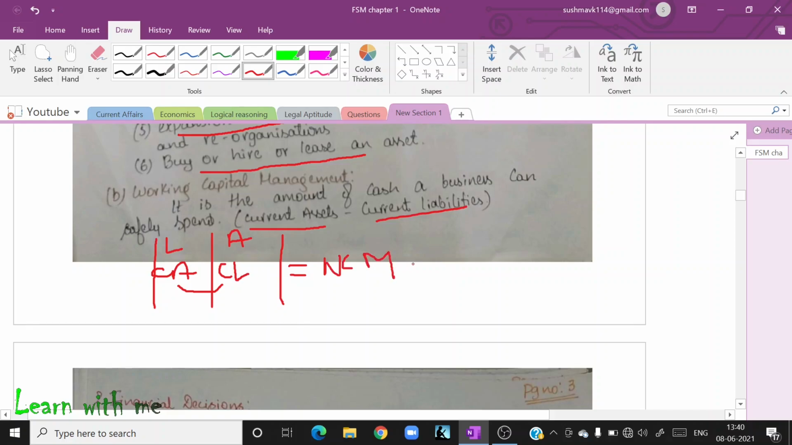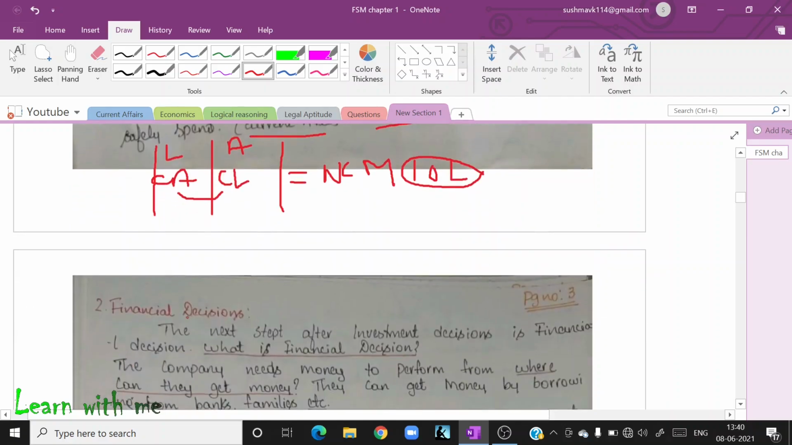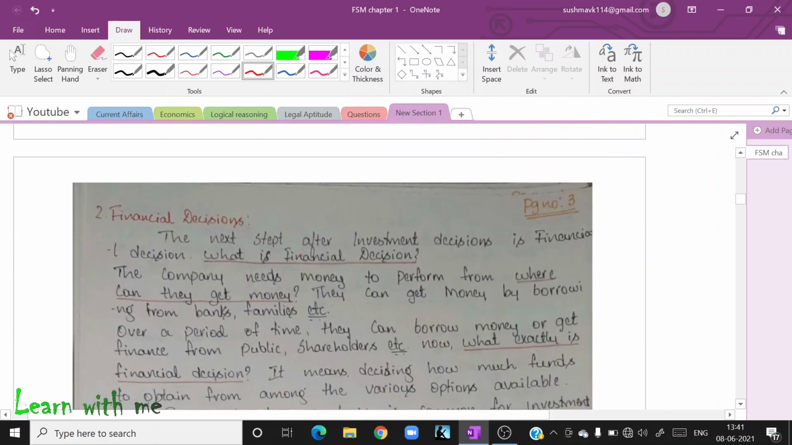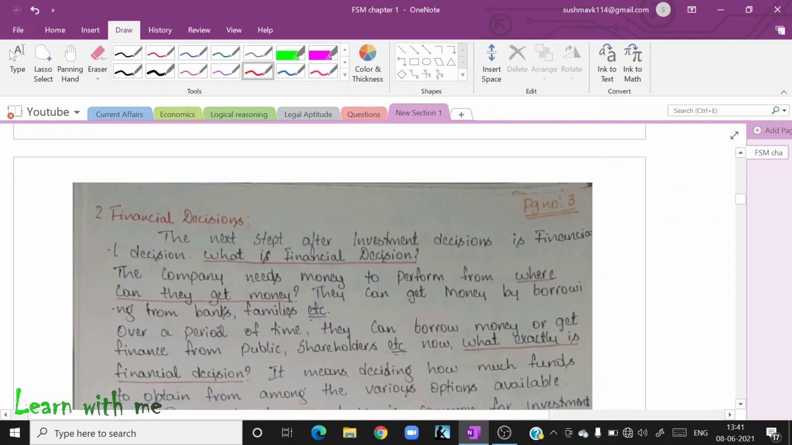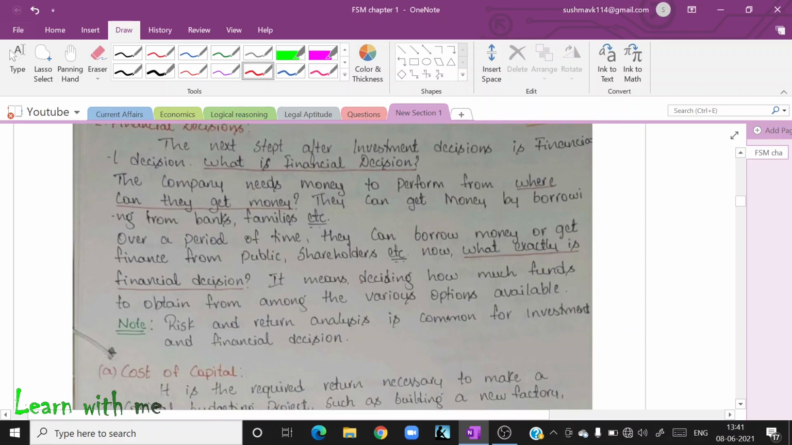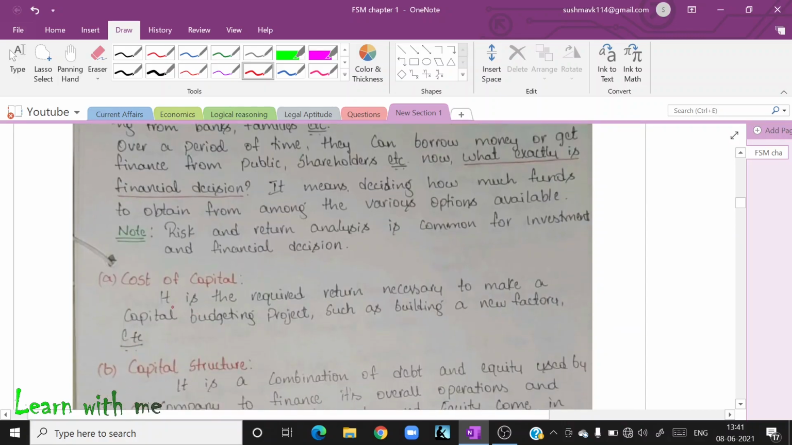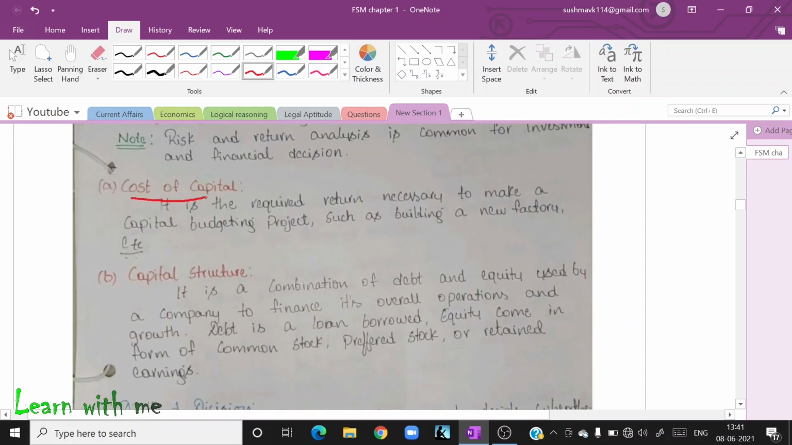What it means? Say for example, your working capital management, you have 10 lakh rupees. So you can spend this 10 lakh rupees without any obstacles. The next one is financial decision. You know what is financial decision? Take a screenshot here. Just go through this one. That's all. Then you have a substep, cost of capital.